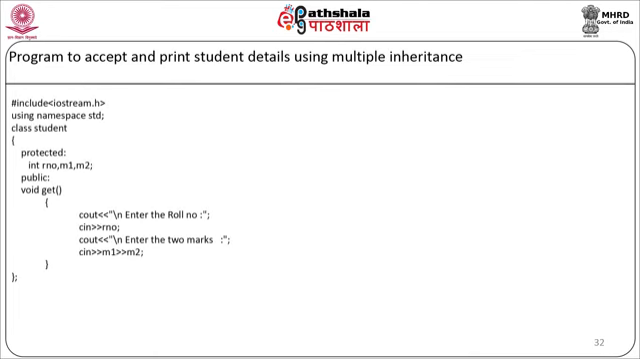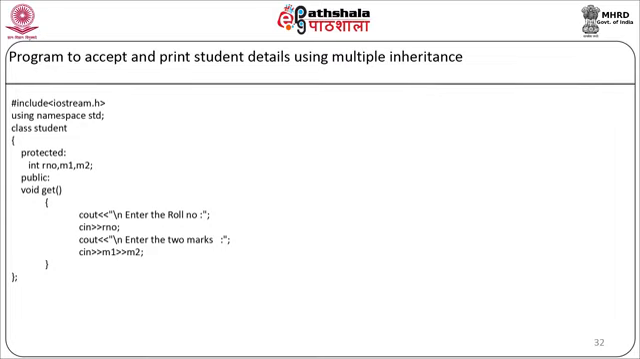#include <iostream>. Using namespace std, we'll first write the student class as class student. We are going to have three data members: roll number, M1, M2, that is marks 1 and marks 2, of type integer in protected mode. In the public section, we are going to have one member function, which is a void get function. Here we'll take the details of roll number, M1 and M2.